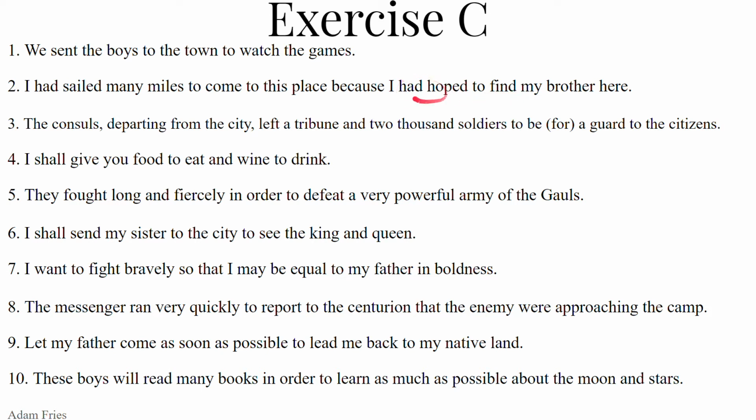So speraveram me, we need the accusative of ego, me, because the subject of the indirect statement must be in the accusative case. So don't say ego. I is the subject of the indirect statement. Would find: we want the future infinitive because it's an action that will happen subsequent to, or after, the hoping. I had hoped in the past, last week, that I would at some point in the future find my brother. So you want the future infinitive of invenio, invenire, inveni, inventus.